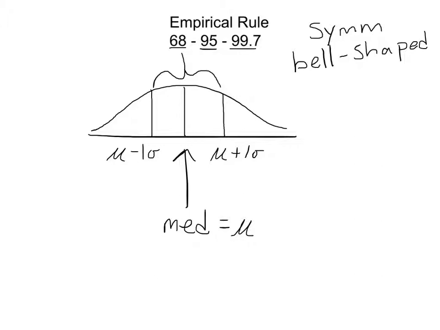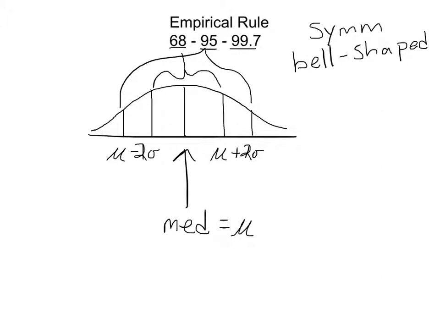Not at least 68%, exactly 68%. If I go 2 deviations away, well, now instead of adding and subtracting one deviation, I'm going to add and subtract 2 deviations. Well, now I'm focusing on this 95%. And if I go 3 deviations, I'm looking at the 99.7.